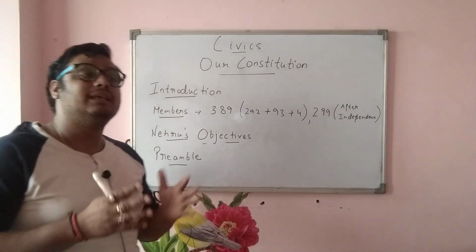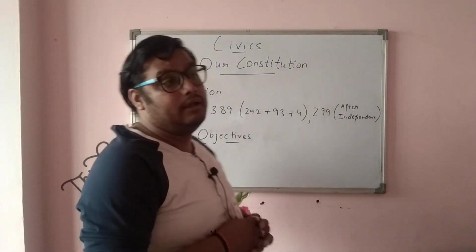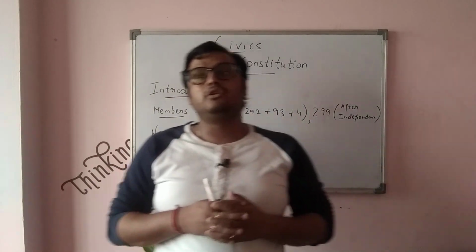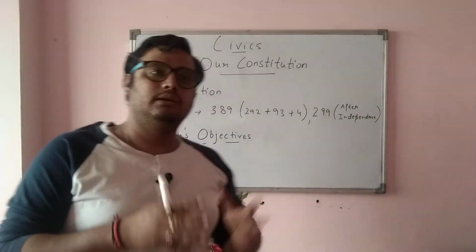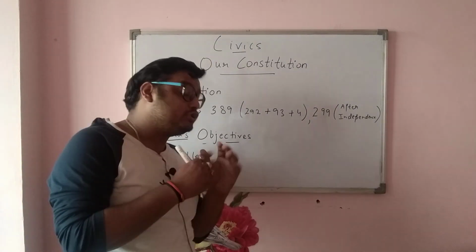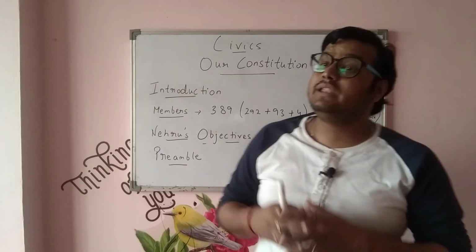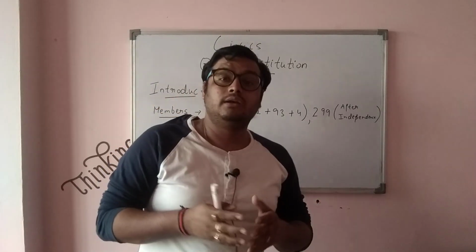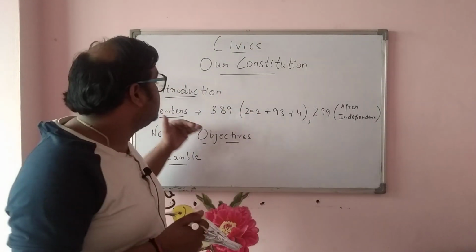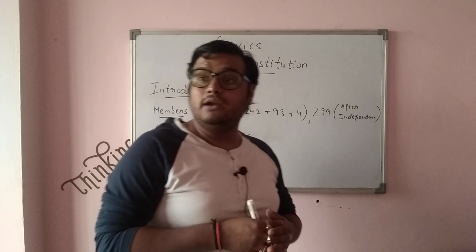It had various lady members also. There was Sarojini Naidu in this Constituent Assembly, Vijay Lakshmi Pandit was there. So various lady members were there. Sir B.R. Ambedkar was also a part of this.